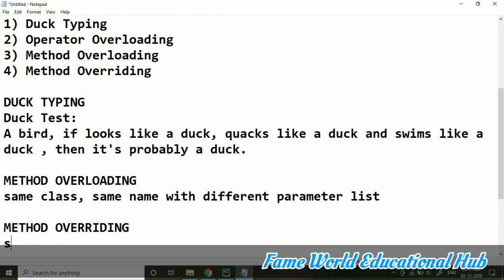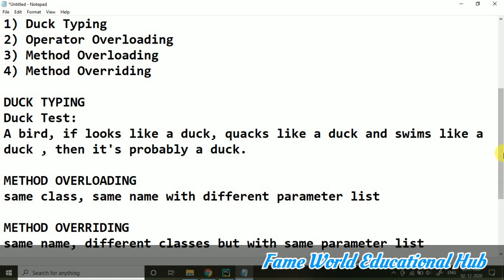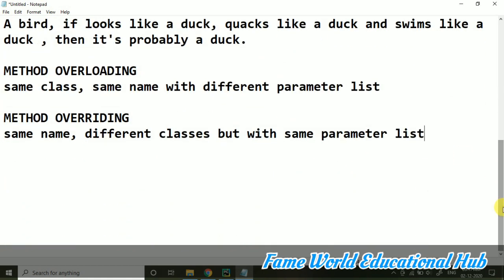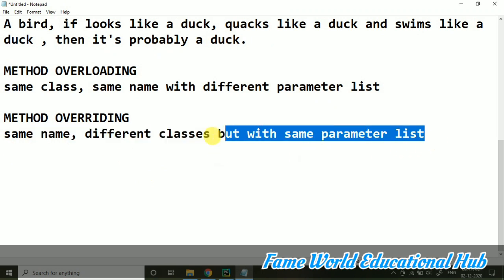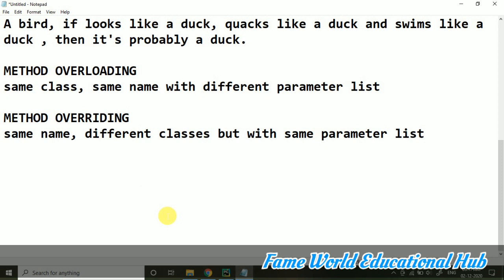Method overriding means that we are having a method of the same name in different classes, but with the same name and the same parameter list. So this is the concept of method overriding, that we will have a same-name method in different classes but with the same parameter list. This is possible in Python and we are going to see the program for this.